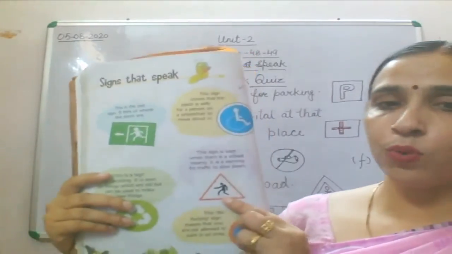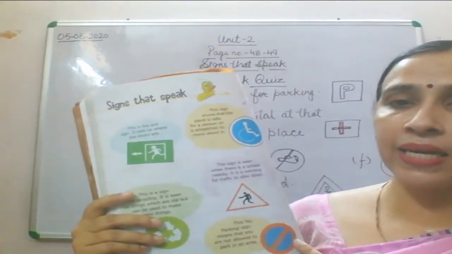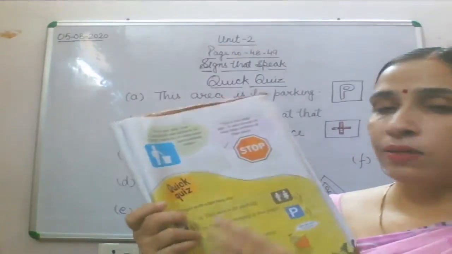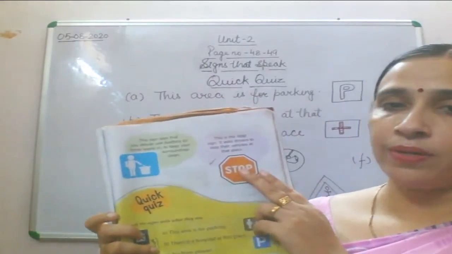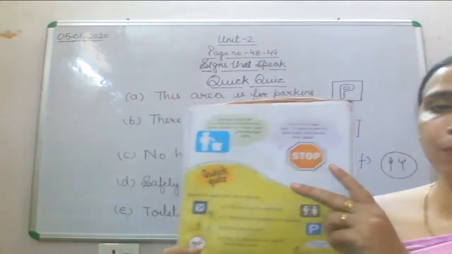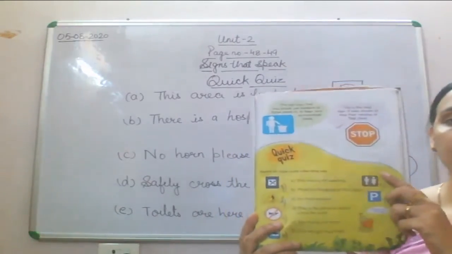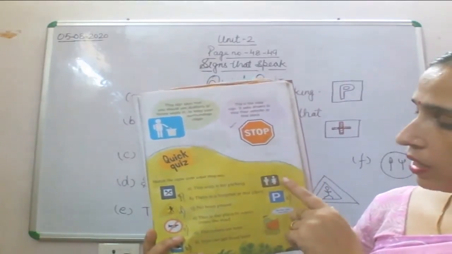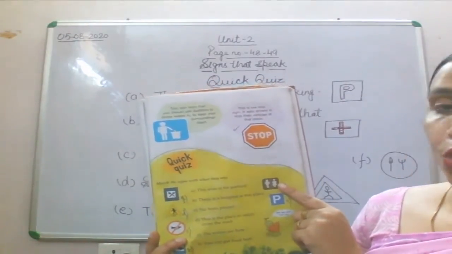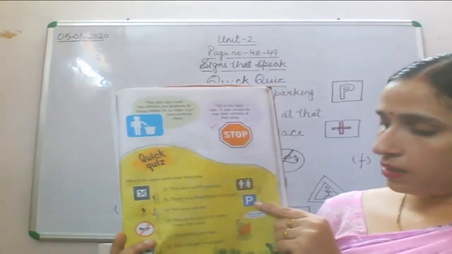Fine, I think the book is clear to you all. Now the next is no parking area. Then throw the garbage in the dustbin, and then stop. Stop symbol means the driver is supposed to stop. Now we'll come to our next symbol. Now I'll put a hand on the symbol, and you have to tell me what this symbol is. Toilets are here. This is the parking area.